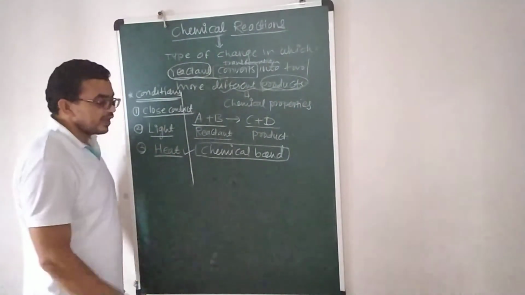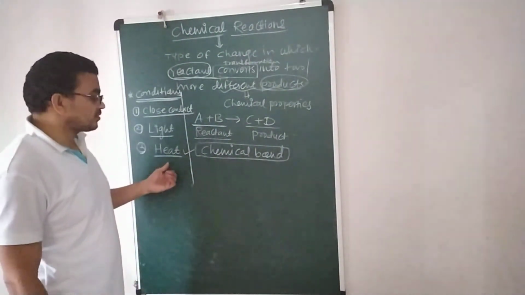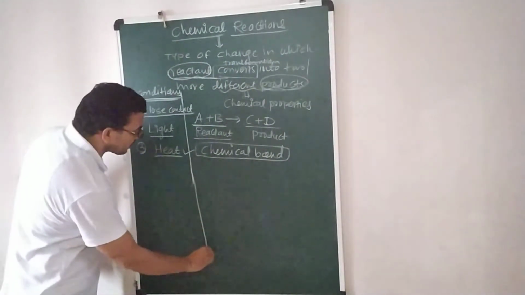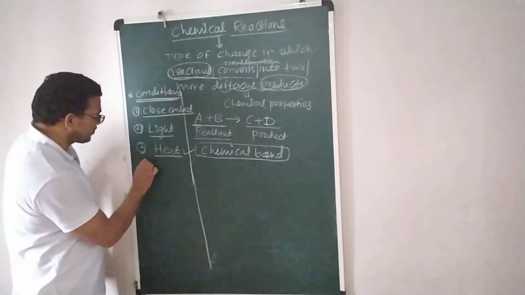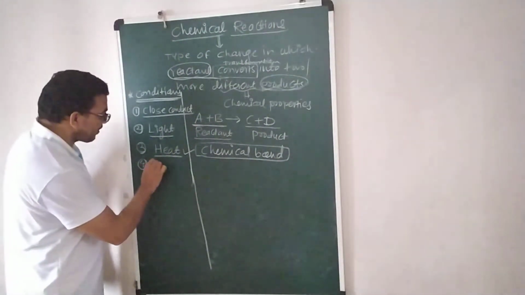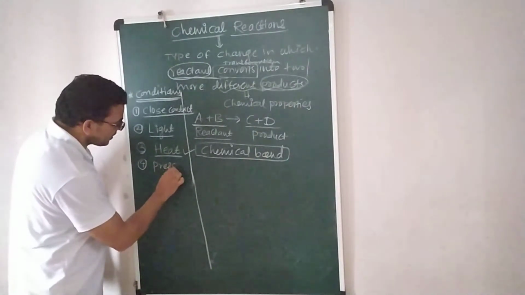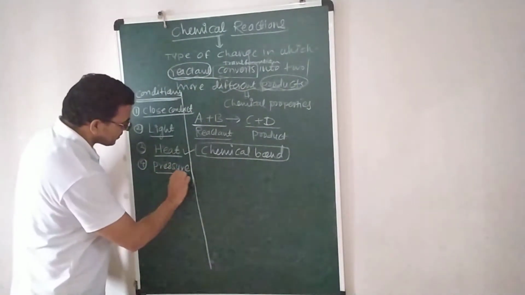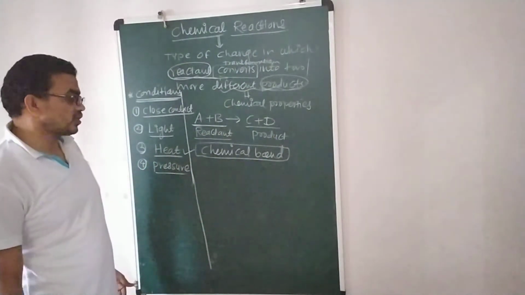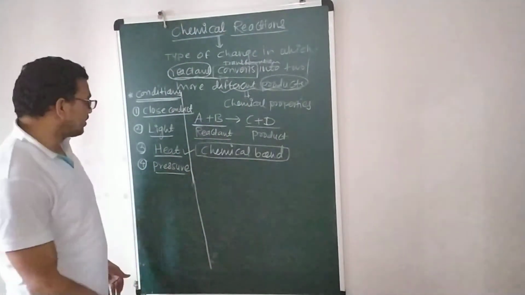So we have to provide heat to perform these chemical reactions. Heat is another important necessary condition. Then, students, some chemical reactions require pressure. Pressure is also an important condition to perform chemical reactions. Under a certain pressure, we can perform the chemical reaction.